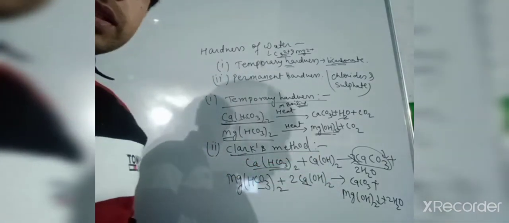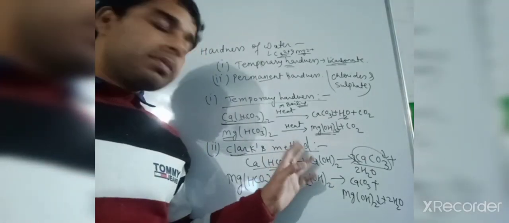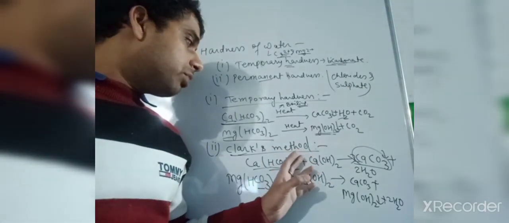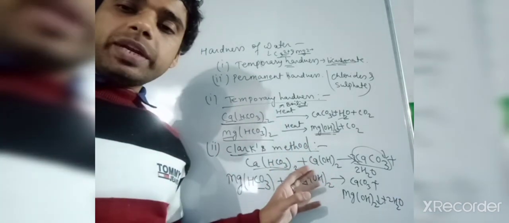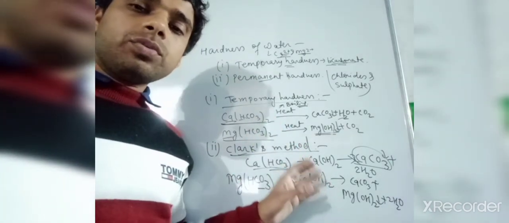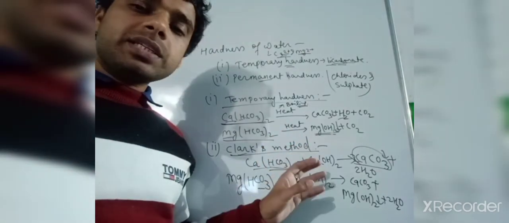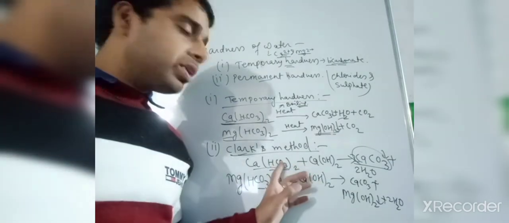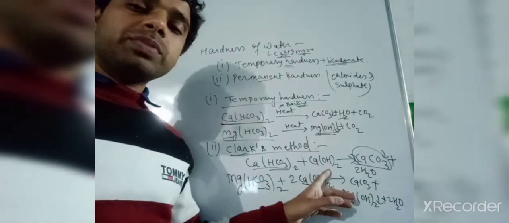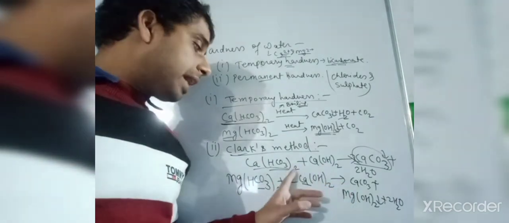What is Clark's method? It is one of the techniques by which we can remove the hardness of water, the temporary hardness, which contains bicarbonate. If there is bicarbonate, we can simply remove it by adding lime.